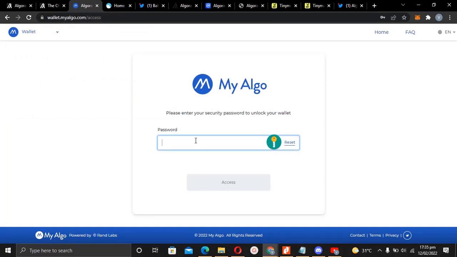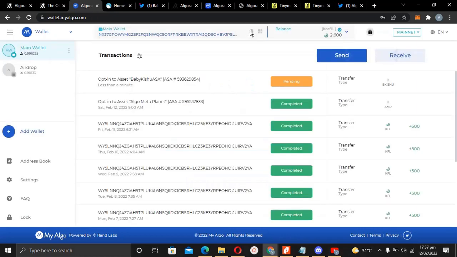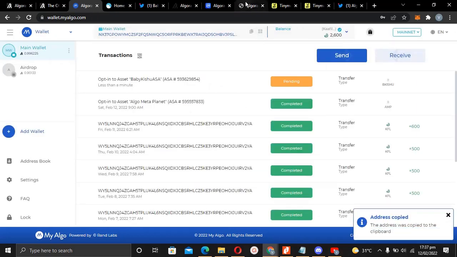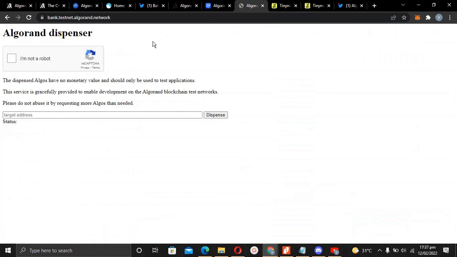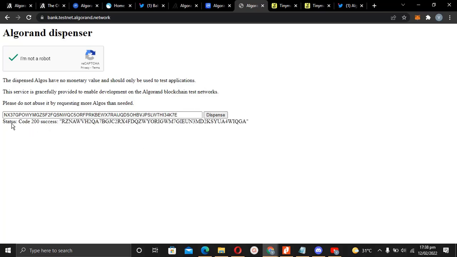For example, if I log into my Algo wallet, copy your address, and go over to the Algorand testnet link, click I am not a robot. You pass the captcha if there's a captcha, but for now there's no captcha, and then you paste your address here. So they'll be giving you some algo, I guess 10 algos or something. As you can see, status code 200, success.